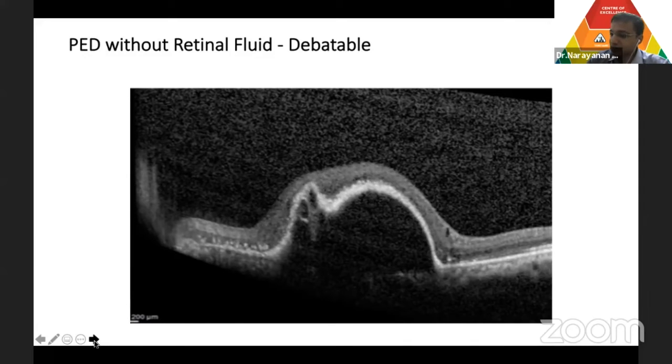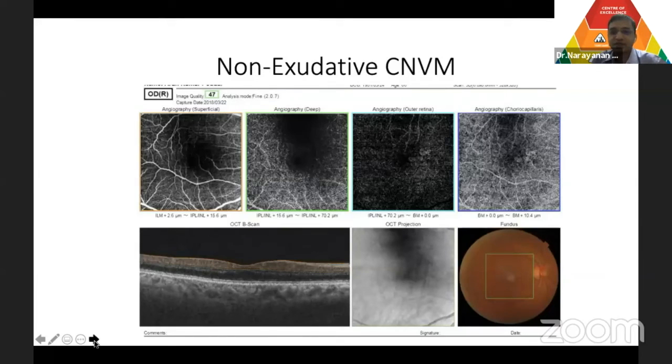Some of the injections are not effective. Brolucizumab is effective in reducing sub-RPE fluid, but it has its own challenges. But if you don't have intraretinal or subretinal fluid, or if you are worried that the patient may have an RPE rip, sometimes it may be good to observe. But again, it's a debate with a significant amount of time spent on discussion with the patient. You may want to consider treatments, especially in patients who have very good vision with such PED.